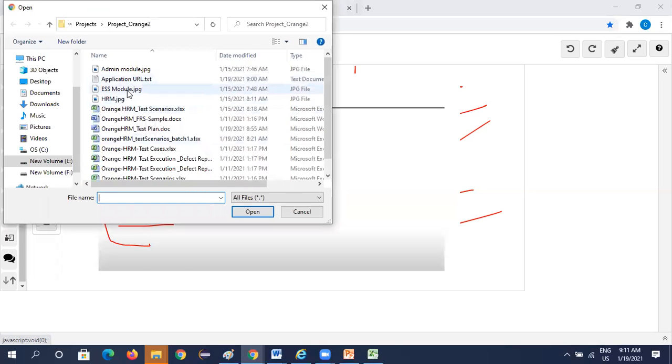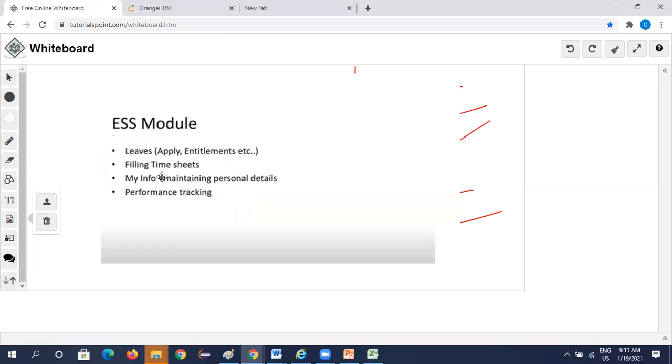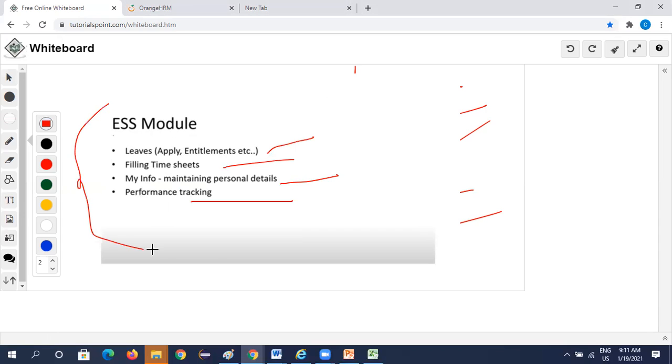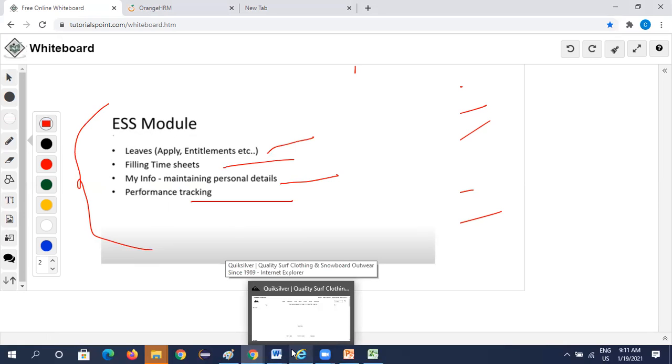Okay, when you come to ESS or employee section, the employee will have access to leaves, filling the timesheets, his info, my info, maintaining his personal details, and performance tracking. His performance will be tracked here. Okay, so these are the employee modules, and those are admin modules, right? Now what we need to do, so we have got a small picture of